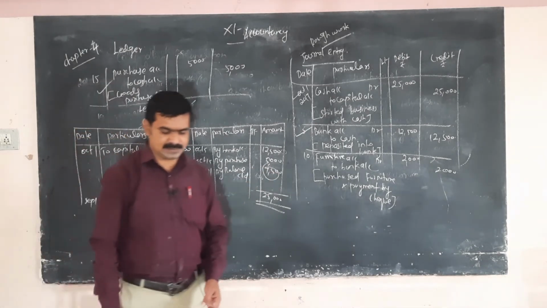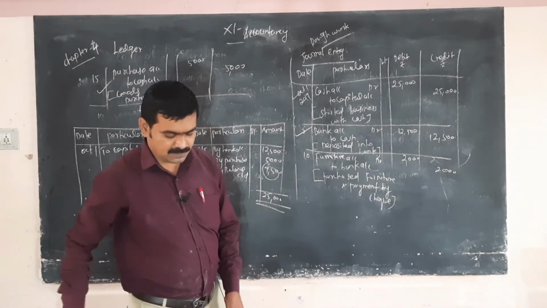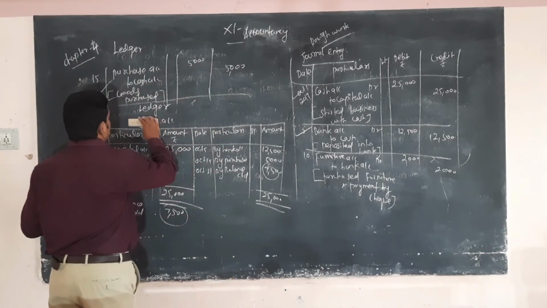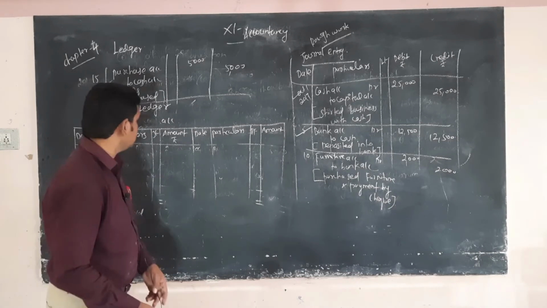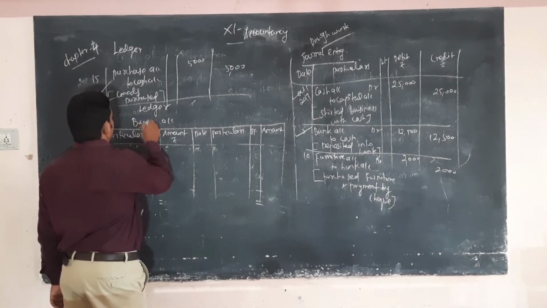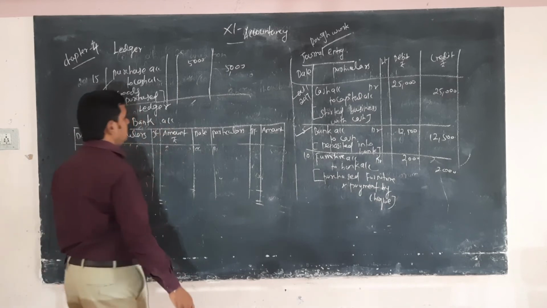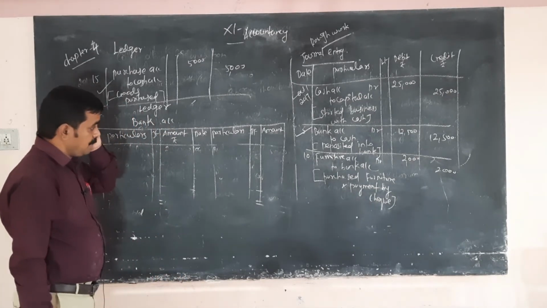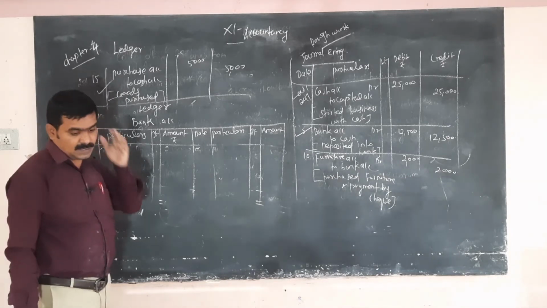Okay, so next, capital account, then the bank account. Next bank account. How many bank accounts are there?